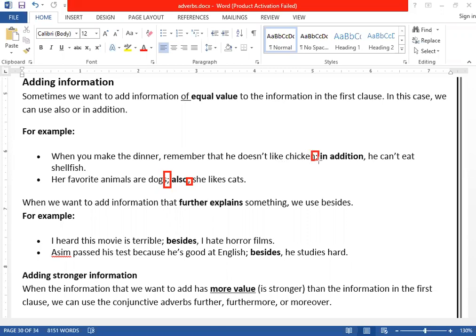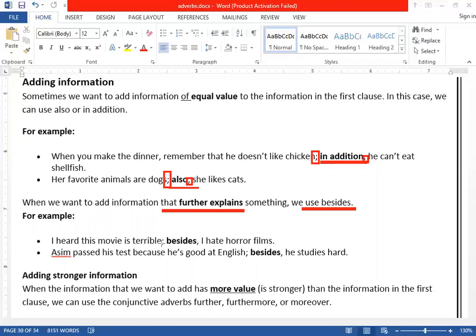Semicolon, then comma. Can you see that "also" and "in addition" are both used to give more information? When you want to add clear information that further explains something, we use "besides". We will not use "in addition" or "also" for that. If you want to give clear but further explanatory information, we will use "besides".